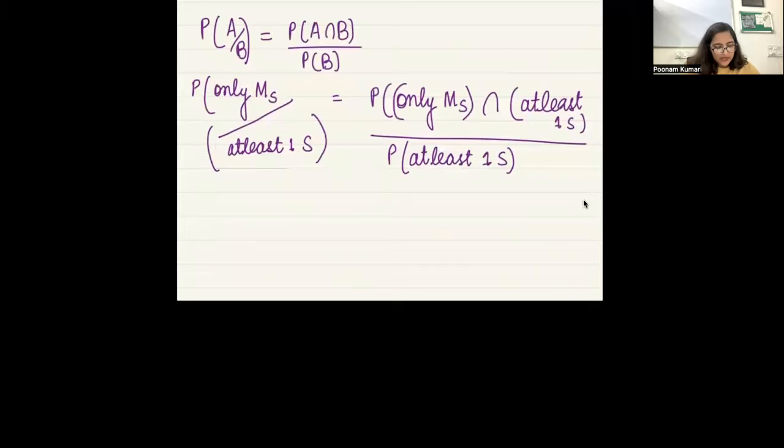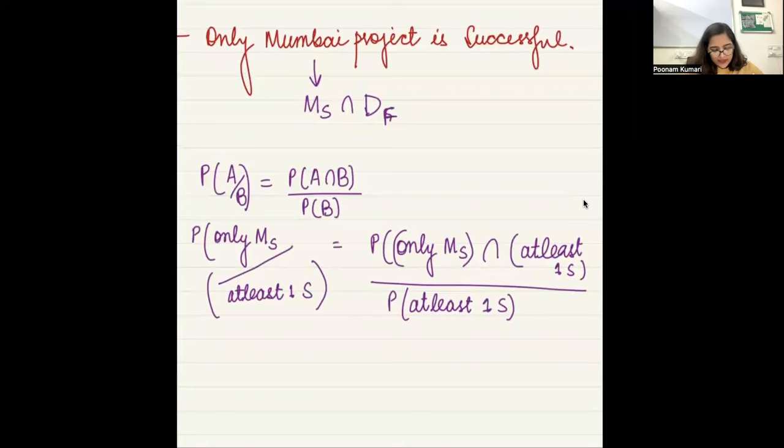ठीक है. अच्छा, अब मुझे ये देखना है कि if at least one success happened and only MS happened, what is the common thing in this? Only MS, right? Because at least one success में क्या क्या आता है? 3 possibilities: Mumbai success intersection Delhi success, Mumbai success intersection Delhi failure, and Mumbai failure intersection Delhi success.